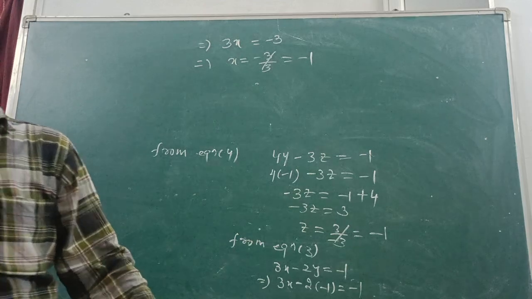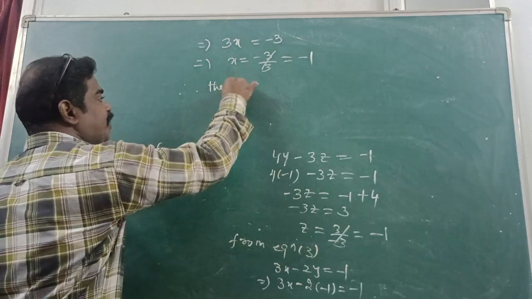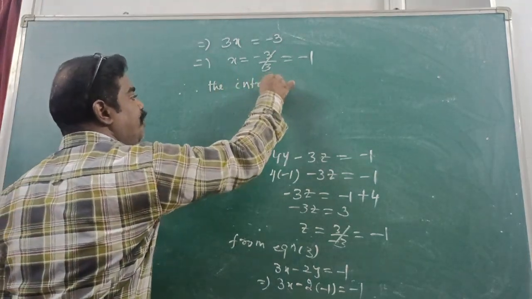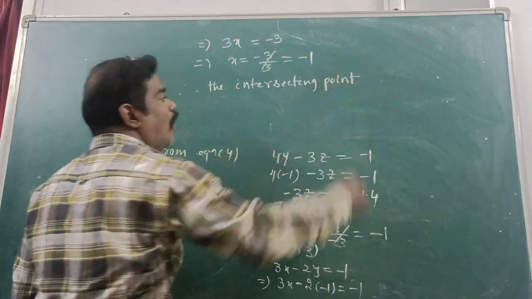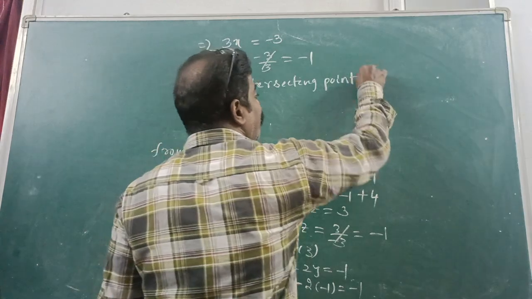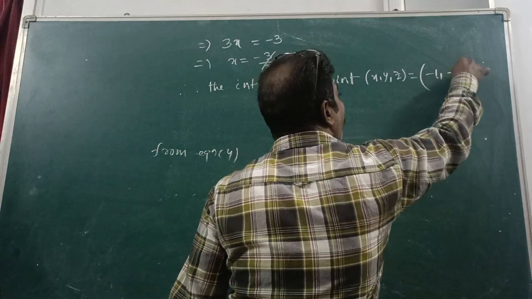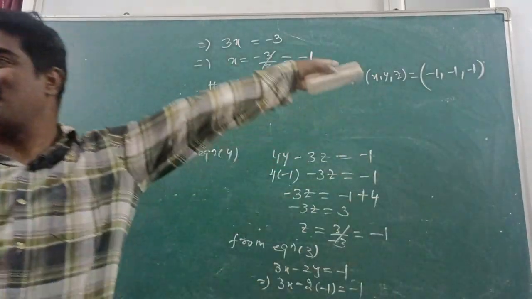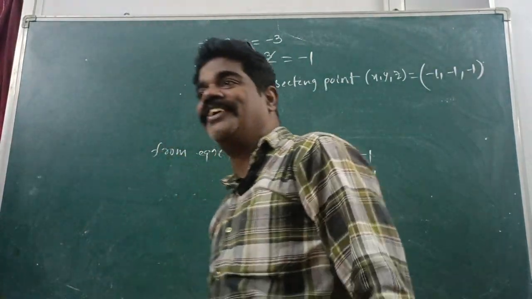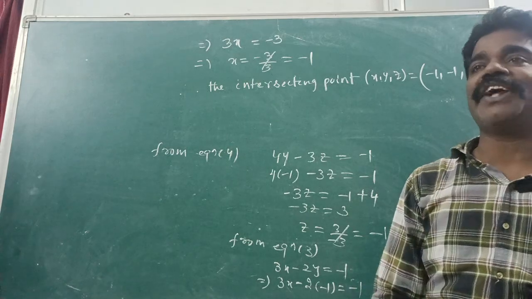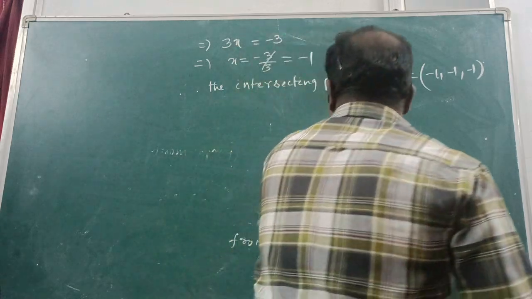So we got the x, y, z values, right or not? Therefore, the intersecting point, how much did you get? x comma y comma z is equal to 1 comma minus 1 comma minus 1. So you got the intersecting point. Have you understood or not? Now what you have to find is the plane containing the two lines. Okay, fine. It is very simple.